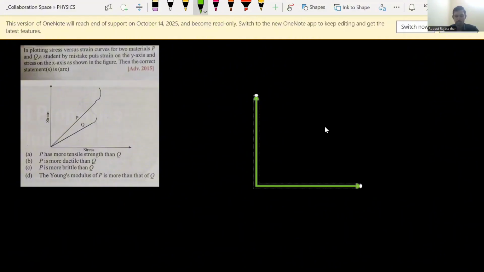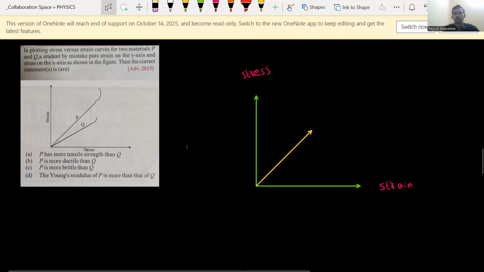In class also we have discussed this model. There I too have taken strain along the x-axis and stress along the y-axis, and everything we have analyzed. So how do we identify it, what is the rule for this? It is based on Hooke's law only. For any given elastic material, up to a certain limit, stress is directly proportional to strain. But this is not for infinite stress. Every material has a certain limit to hold Hooke's law.